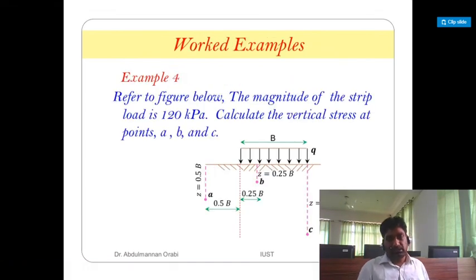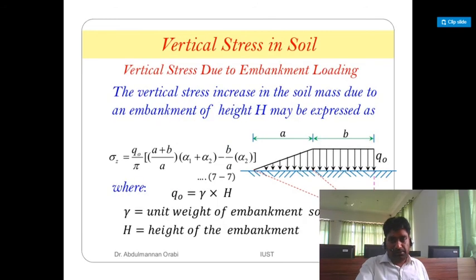Let us take an example of this problem. Refer to the figure below. The magnitude of the strip loading is 120 kilopascal. Calculate the vertical stress at A, B, and C.